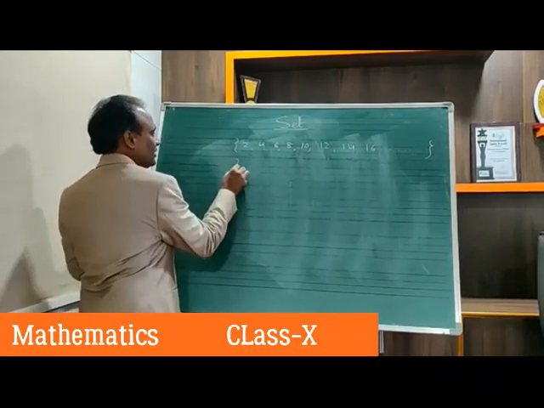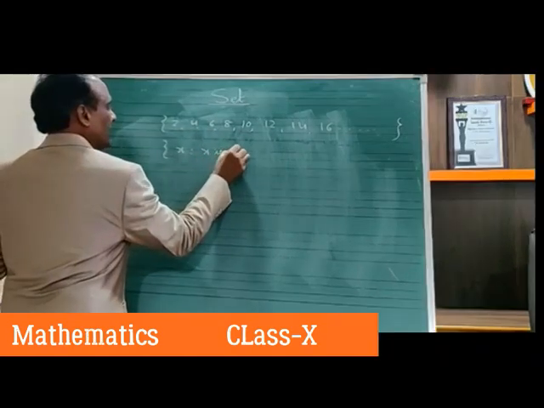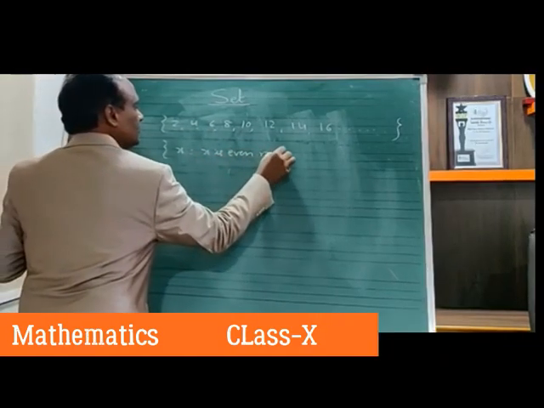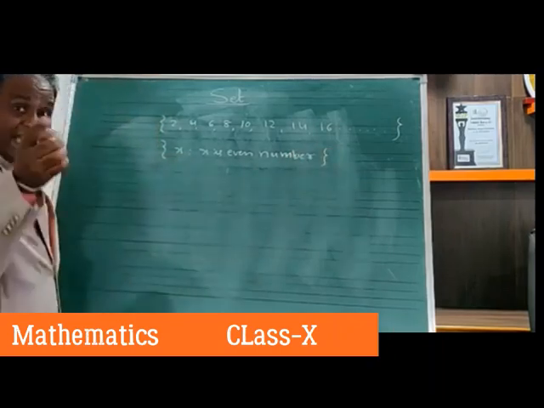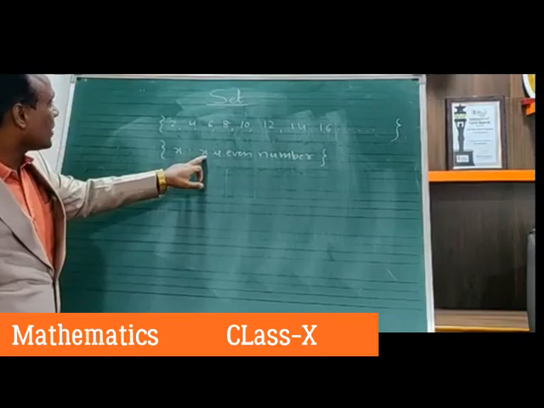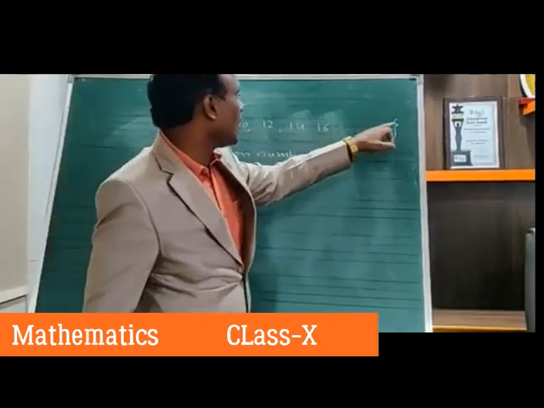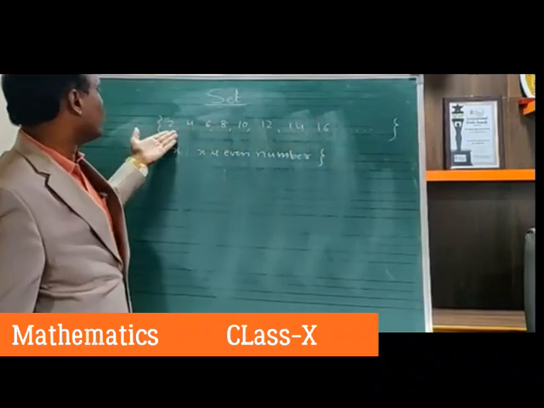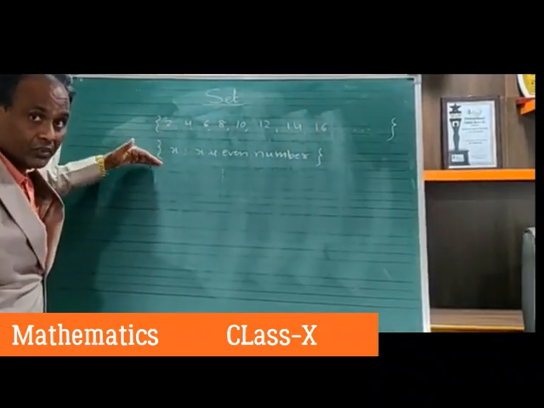See here, x such that x is an even number. X such that x is an even number means 2, 4, 6, 8, 10, 12, 14, 16, and so on, these are all even numbers. So I can write the same like this also. Both are the same.